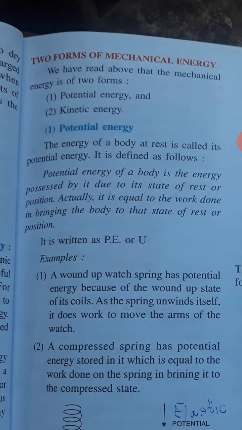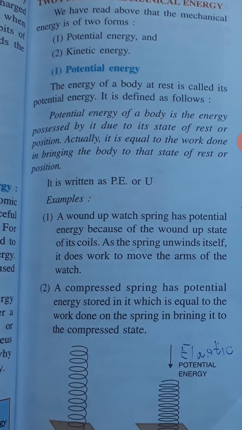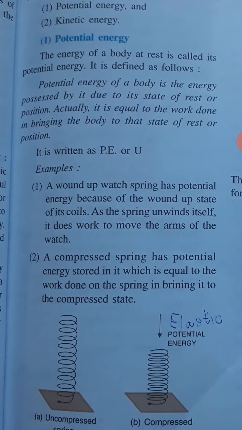So how the body is, in which state of rest is it, or where the body is placed, on these two things the potential energy depends. So potential energy depends on the state of rest or its position. Okay, so actually it is equal to the work done in bringing the body to that state of rest or position. So whenever we do some work on a body, the work that we do is actually converted or stored in the form of the potential energy of the body. Okay, it is stored in the form of potential energy.